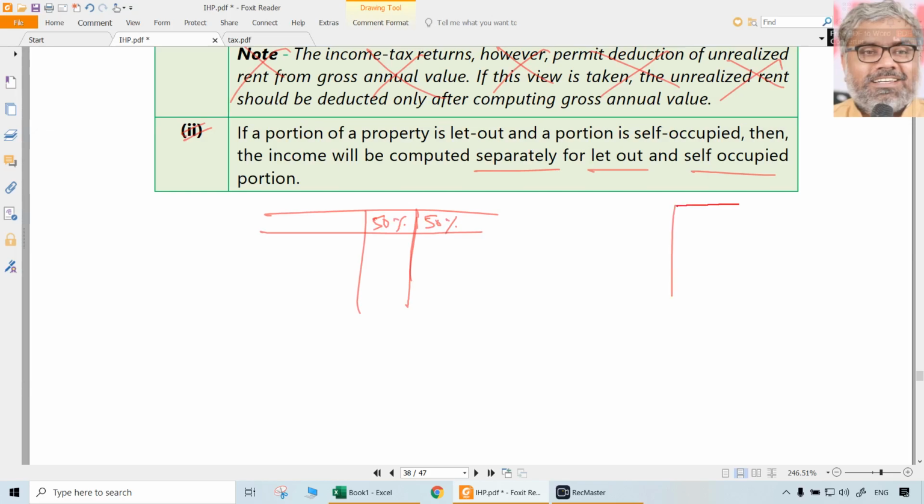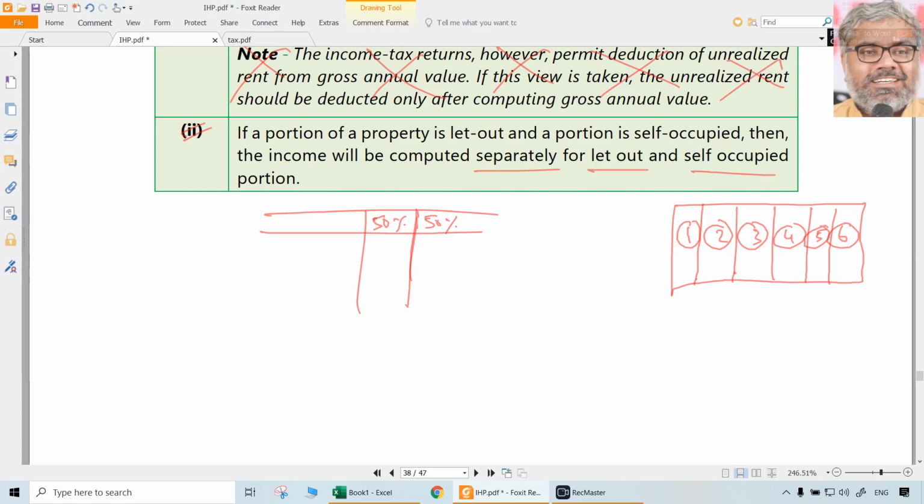Imagine there is a house, just for understanding purposes. Lot of old houses, even now in urban and some rural places, will be like this. One house is there which has 6 different portions. All of them are let out. House is one, but 6 portions are there. How to deal with that? Rent could be different from each portion. Annual value will be for the entire house. How to deal with that?